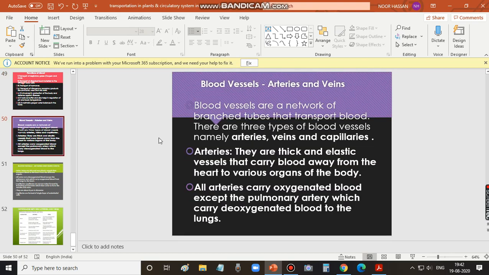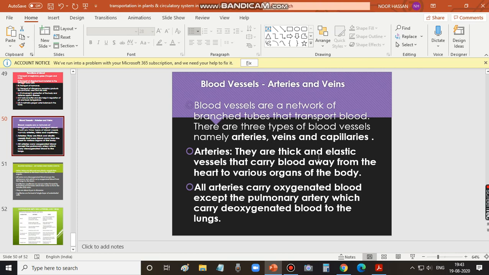So we will discuss now about blood vessels. Blood vessels are of three types: arteries, veins, and capillaries. Blood vessels are a network of branched tubes that transport blood. Blood cannot simply flow in the body cavity, so blood flows through blood vessels. So blood vessels are a network of branched tubes so that blood can be transported. There are three types of blood vessels, namely arteries, veins, and capillaries.